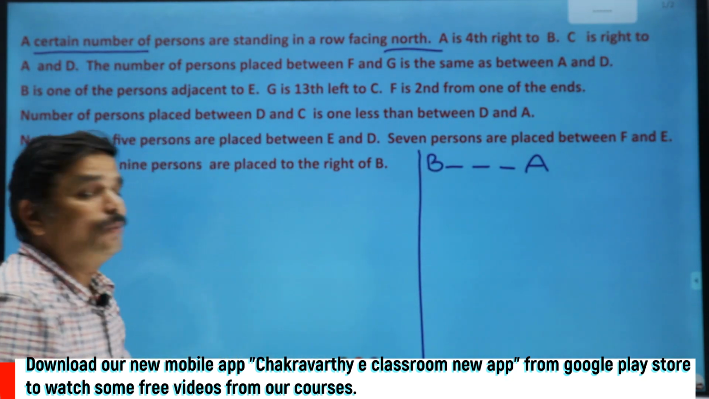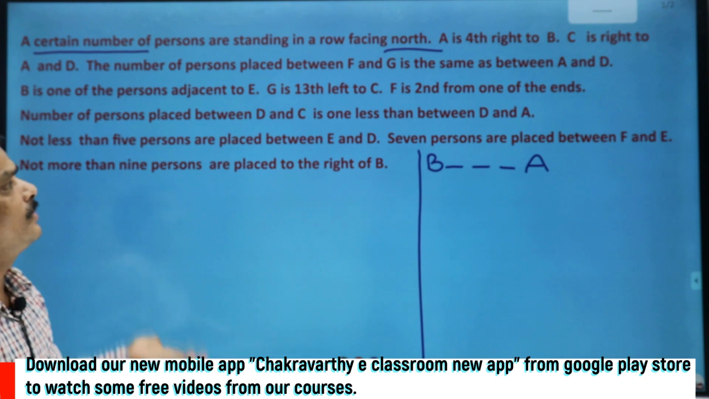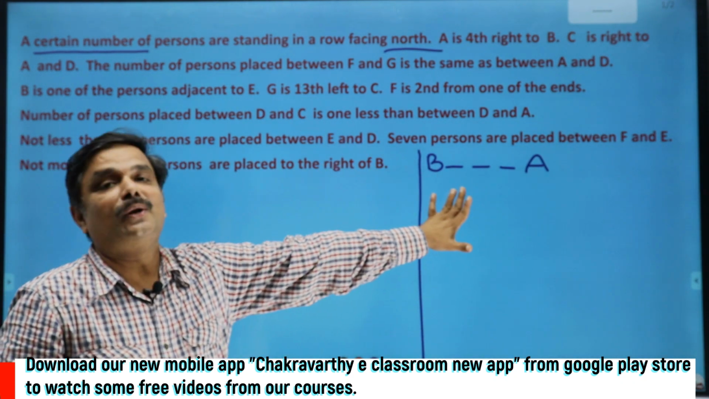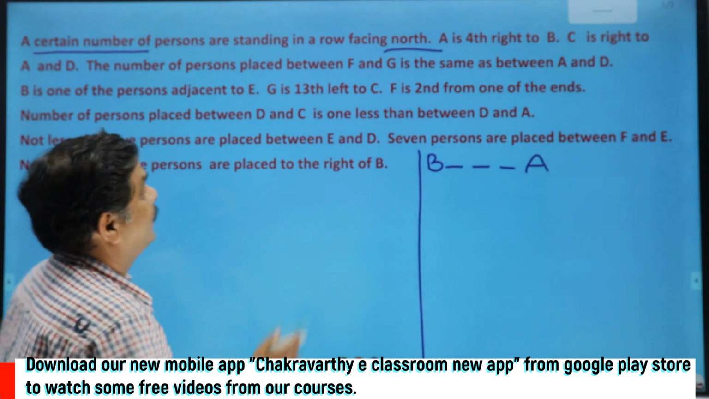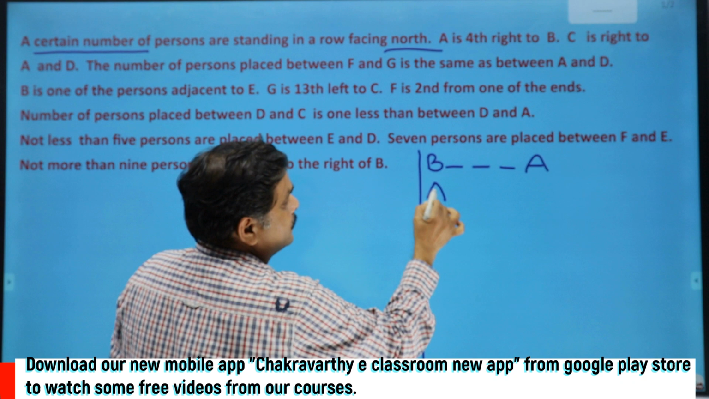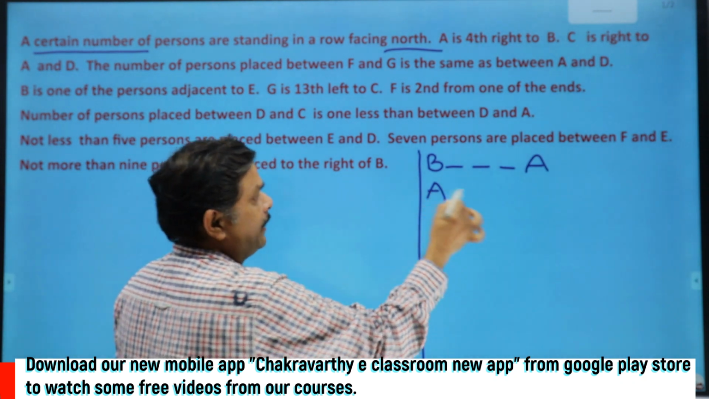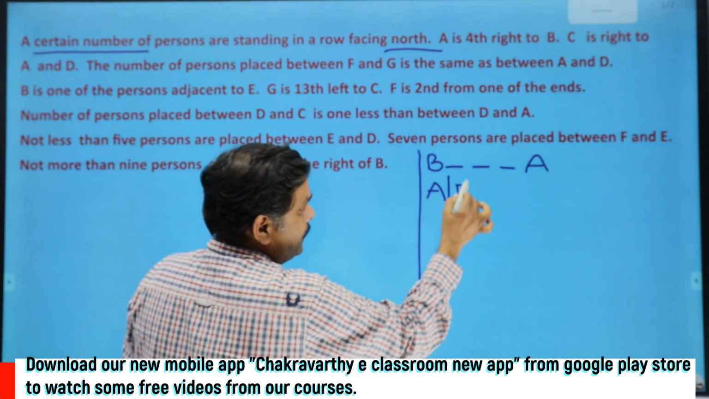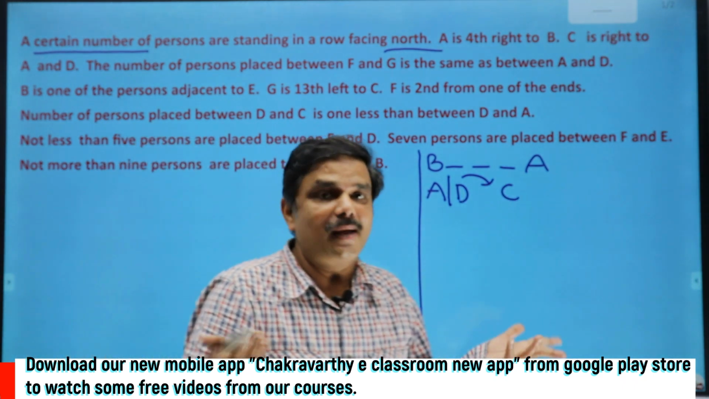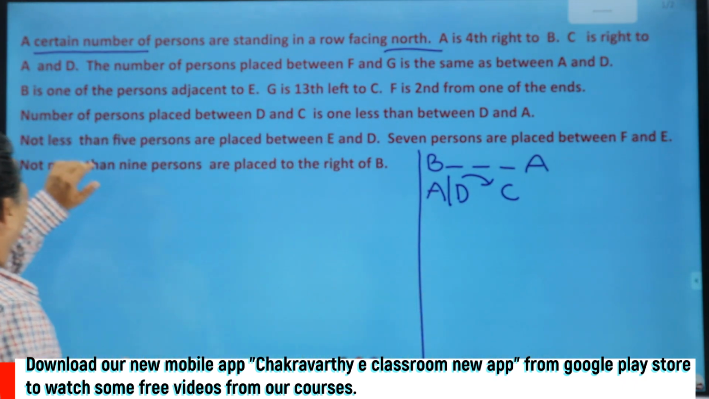C is right to A and D. Even this is very uncertain information, right? I must keep this one on the rough work only. What is that? C is right to A and D. We don't know how many persons are there between A and C or A and D. Simply for A and D, C is on the right side. Maybe immediate or may not be, I don't know that one. Then go for the next information here.